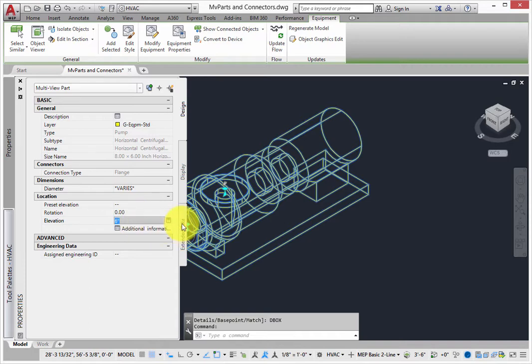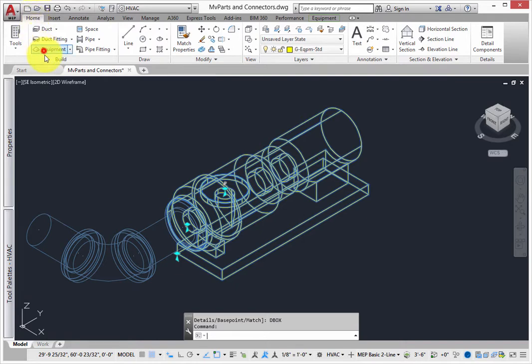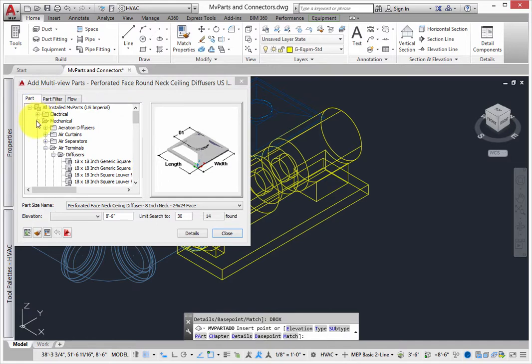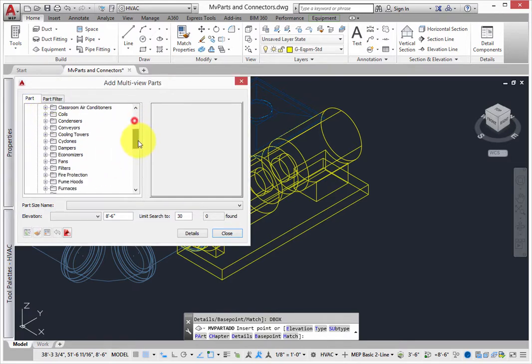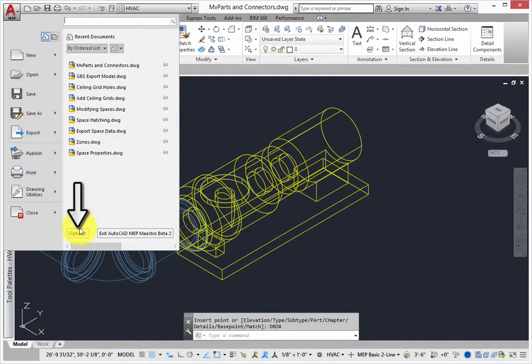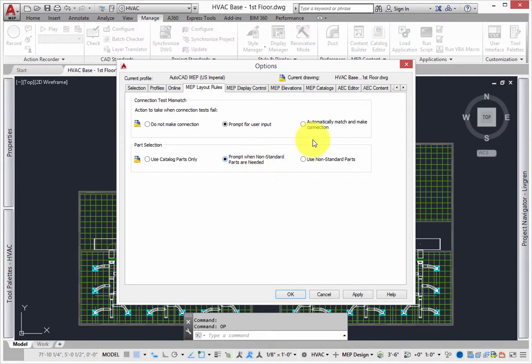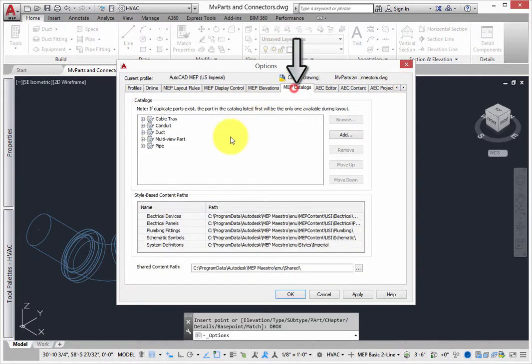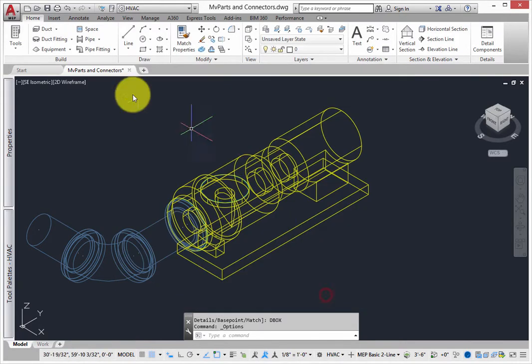AutoCAD MEP includes a large MvPart library. The parts are stored in an MEP catalog, an XML database that manages the library. To see the location of the library, open the Application Options. From the MEP Catalogs tab, review the catalog locations. These can be shared on a server if you have multiple users of AutoCAD MEP in the office. Return to the MvPart dialog.